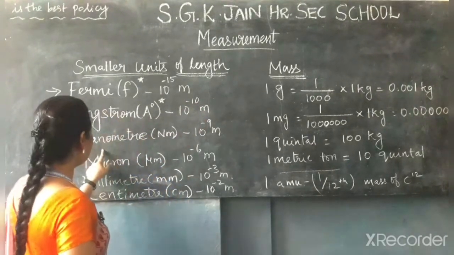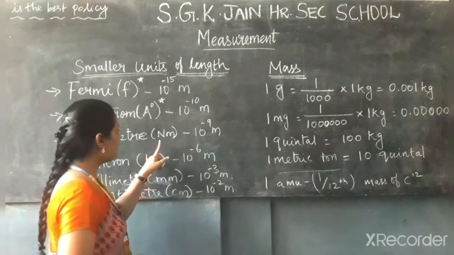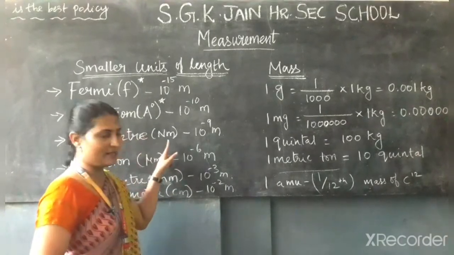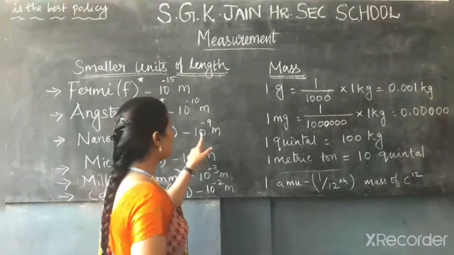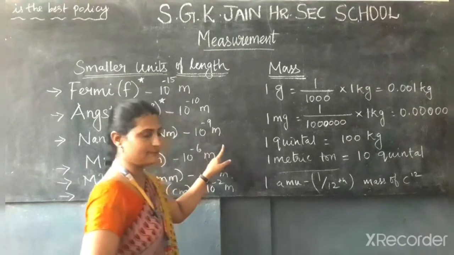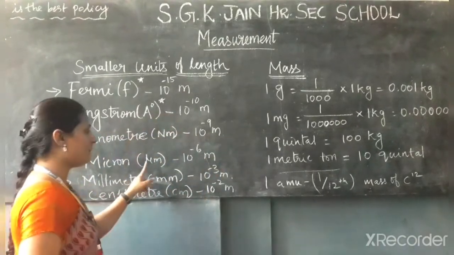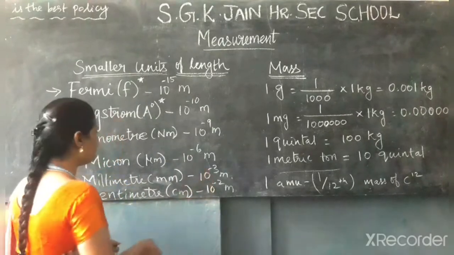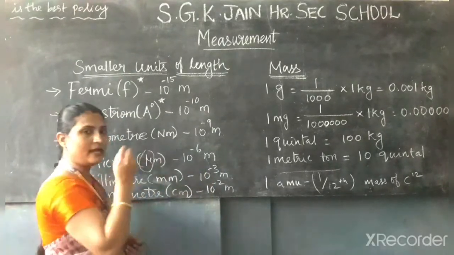Another one is nanometer, the symbol is nm, and the distance is 10 to the power of minus 9 meter. And the next level is micron, micrometer. This is the symbol of micro level.